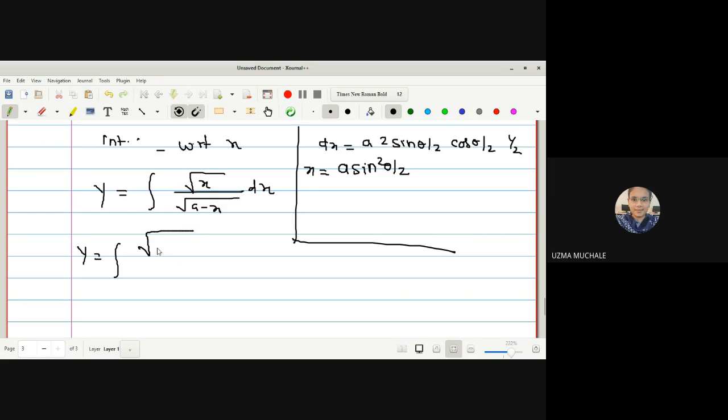We have to substitute root x, so root x will be a sine square theta by 2. Next we have to find dx also. Here the 2 gets cancelled, and dx is a sine theta by 2 cos theta by 2 d theta.